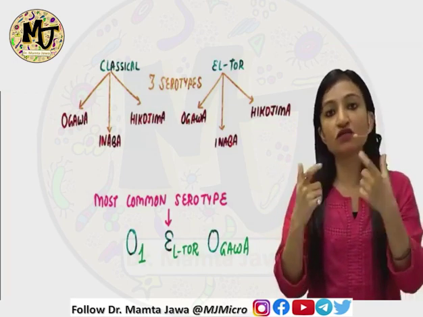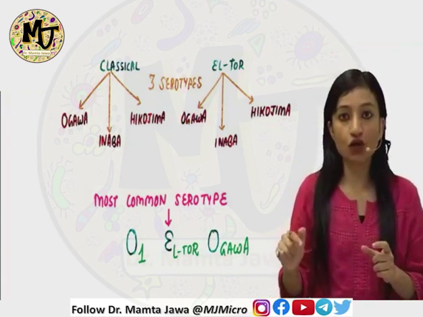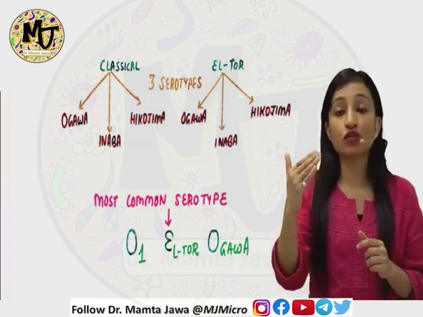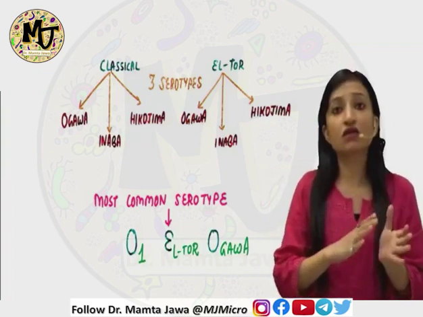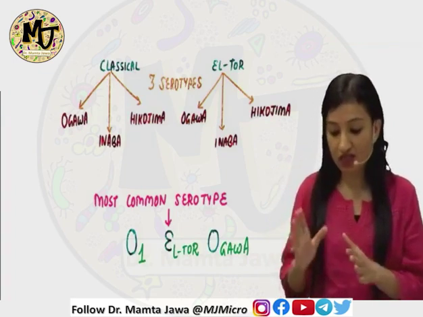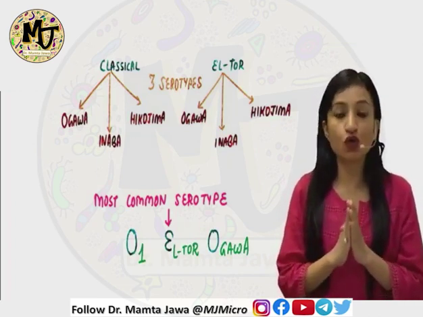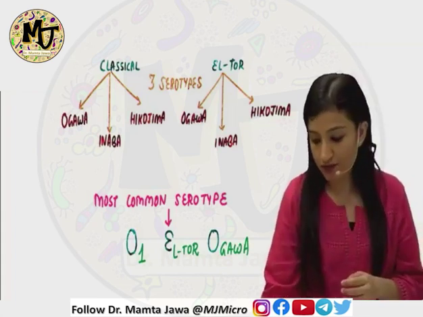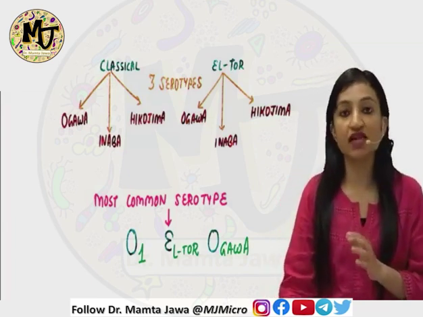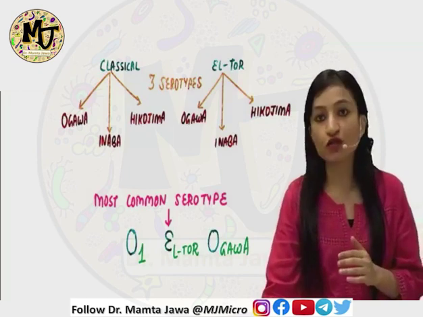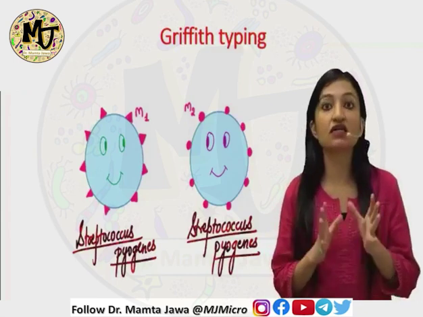O1 was further classified into the classical and the El Tor biotypes. So E stands for El Tor, and El Tor further has been classified into the 3 serotypes, namely Ogawa, Inaba and Hikojima, of which the commonest one is Ogawa. So it goes like this: O1 El Tor Ogawa is the most common serotype of Vibrio cholerae, which is the main culprit of cholera, right? So this is one example of classifying microorganisms, that is serotyping, which in turn is a kind of phenotypic method. Now, yet another very important example of serotyping is the Griffith typing.